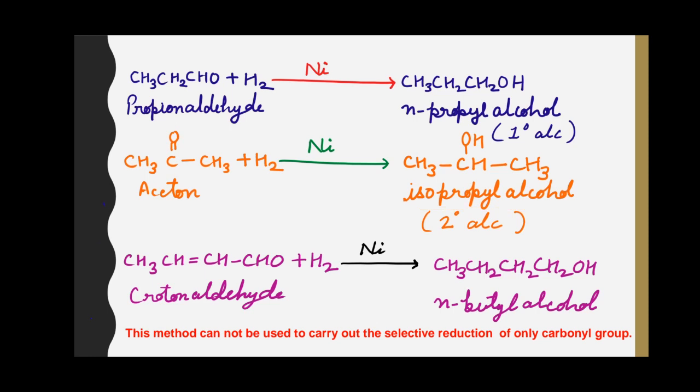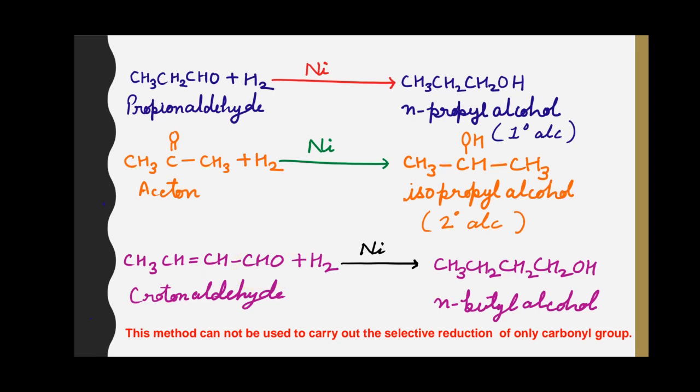When an aldehyde or a ketone has a double bond or triple bond in the molecule and reduction is carried out, the double bond and triple bond also get reduced along with the carbonyl group of the aldehyde or ketone. Like here in this reaction, this is crotonaldehyde, this is the carbonyl group of the aldehyde, and there is also a double bond.